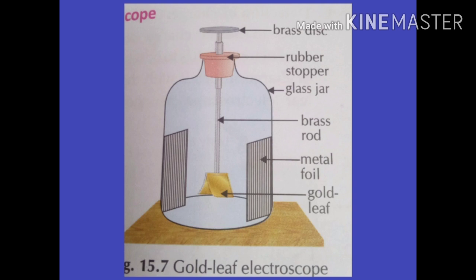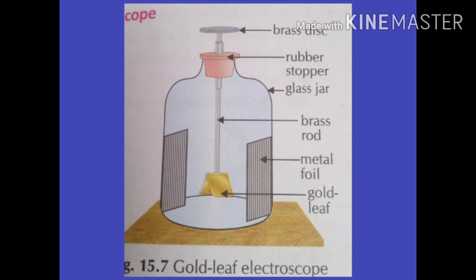The lower part of the glass jar in the interior is surrounded by a metal foil. When the electroscope is used, the metal foil is earthed. This increases the sensitivity of the electroscope. Some electroscopes have strips of silver, copper, aluminium or brass instead of gold. To know how this electroscope works, let us perform an experiment.